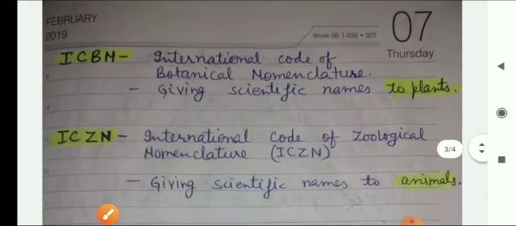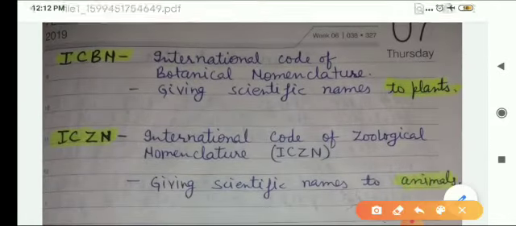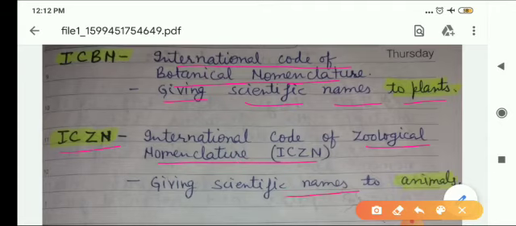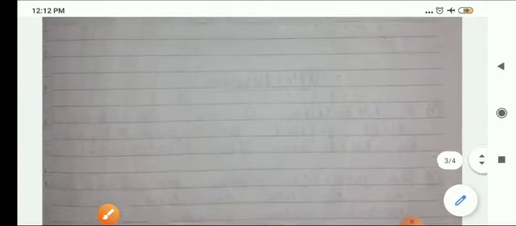Now, ICBN. This is International Code of Botanical Nomenclature. It gives scientific names to plants. ICZN, International Code of Zoological Nomenclature. It gives scientific names to animals.